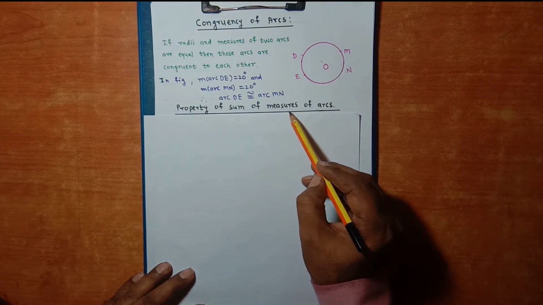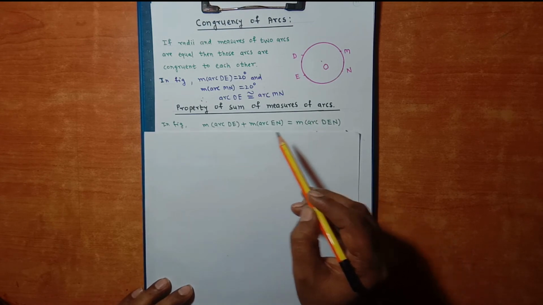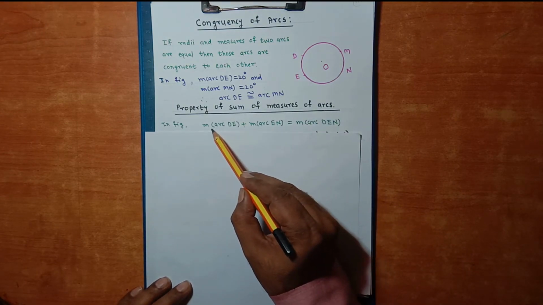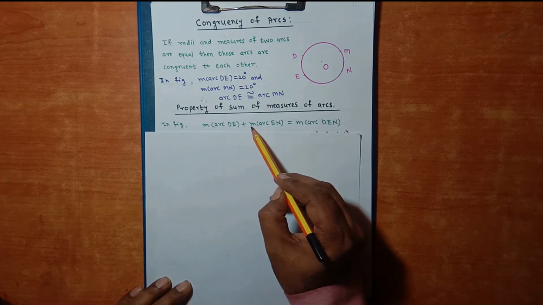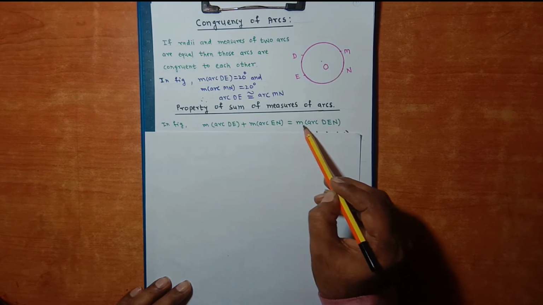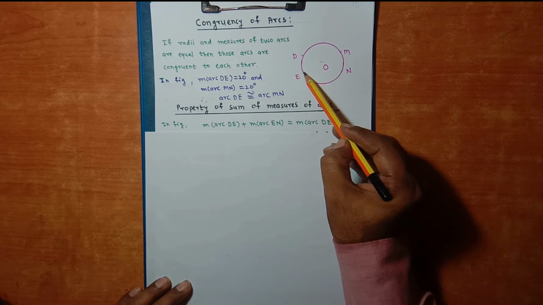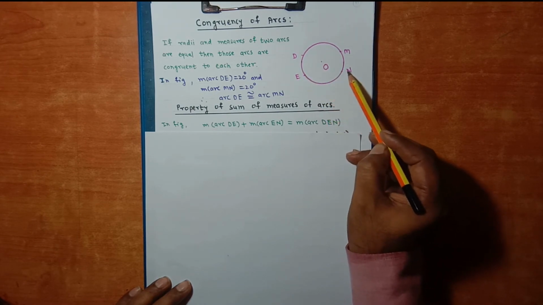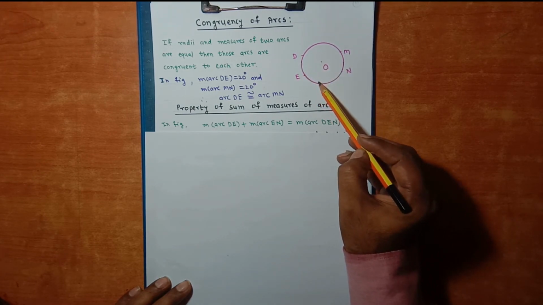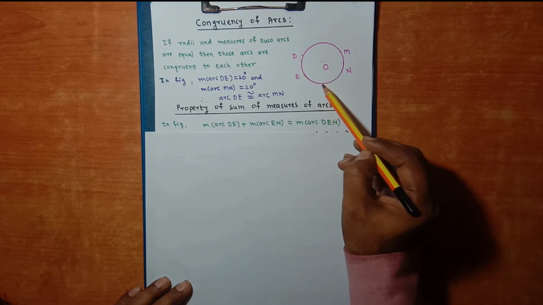Property of sum of measures of arcs. In the figure, measure of arc DE plus measure of arc EN is equal to measure of arc DEN. This is arc DE, this is arc EN. After adding these two arcs, we get arc DEN.